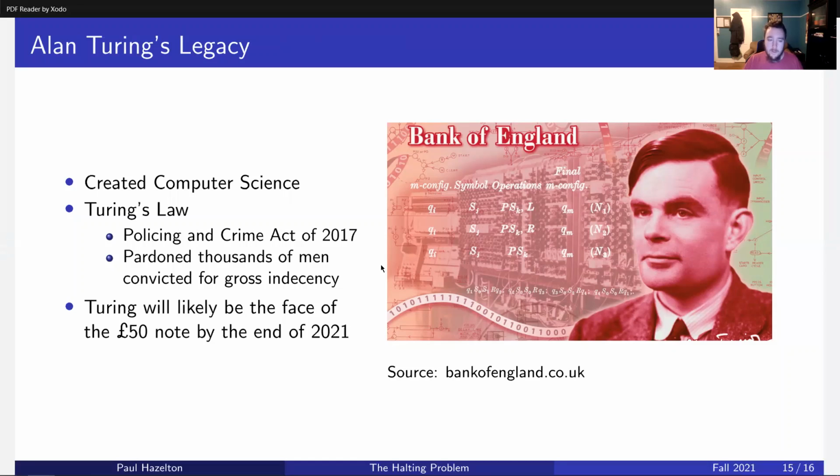And just to further remember him and honor him, it is very likely that he will be on the face of this 50-pound note here. This is the design they came up with. And by the end of 2021, this will probably be the 50-pound note. So Alan Turing, fantastic mathematician, computer scientist, and he was a hero.